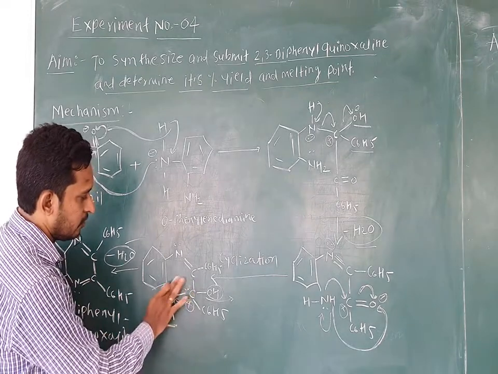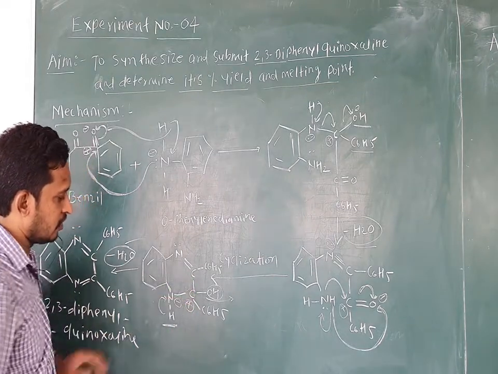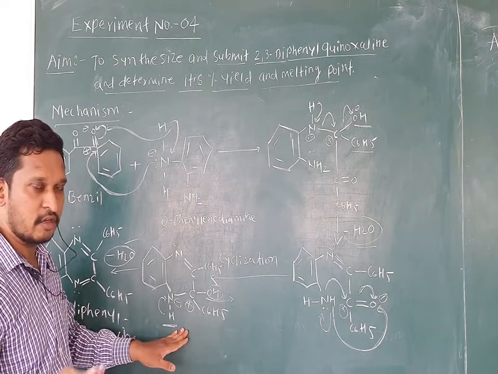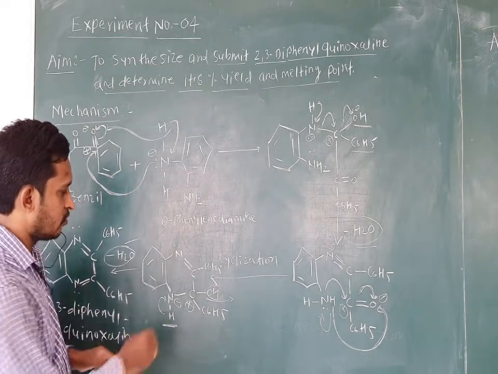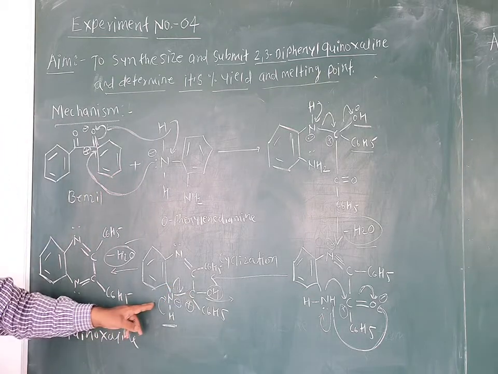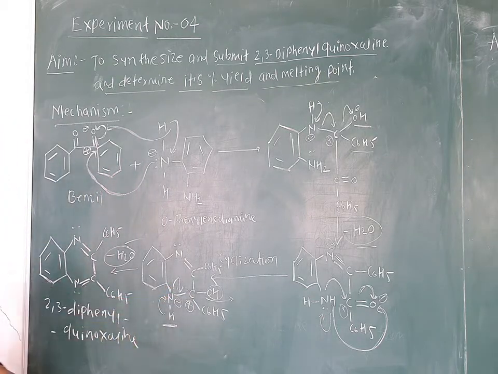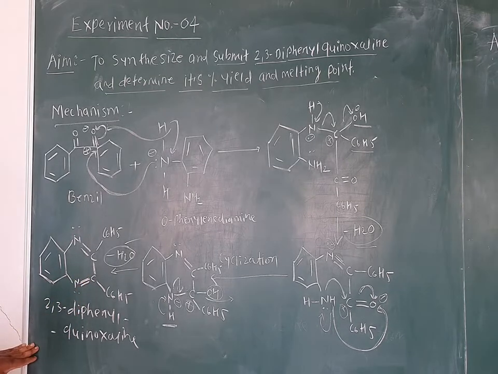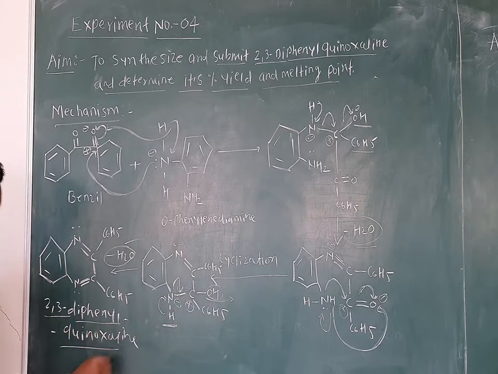The electron rich nitrogen, which has a lone pair of electrons, attacks the electron deficient carbon, which acquires a positive charge. So they will form the nitrogen carbon double bond. In this way, the second nitrogen carbon double bond is formed, and we get the final compound, 2,3 diphenyl quinoxaline. This is about the mechanism.